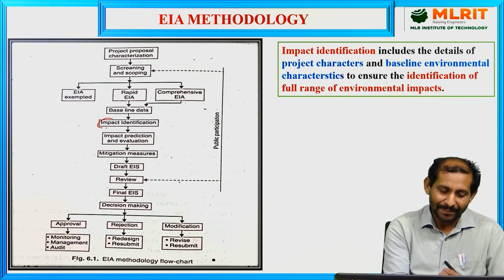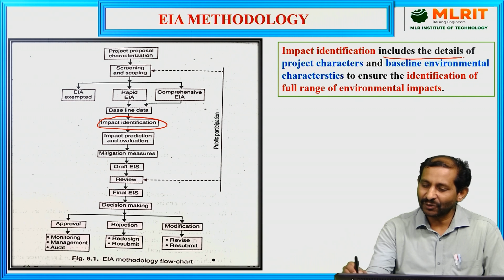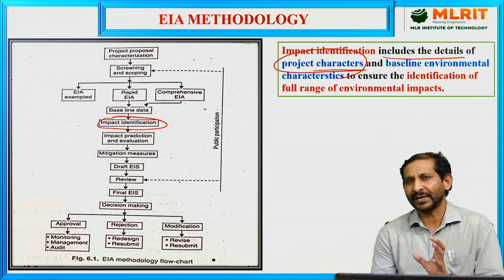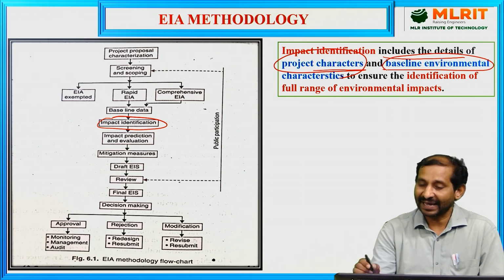First is impact assessment, impact identification. Impact identification includes the details of the project characteristics, what the project-related characteristics are, and the baseline environmental characteristics.